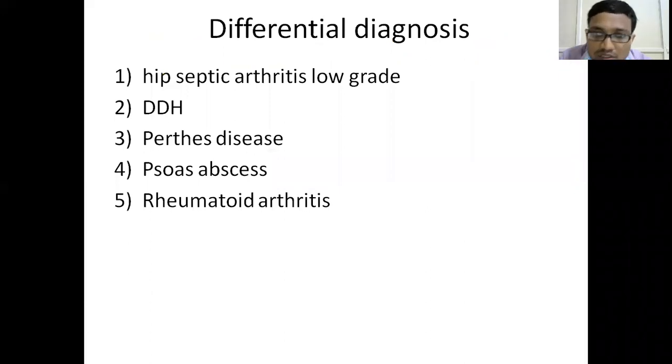Okay. Tuberculosis doesn't come up like that. A patient coming with hip joint pain, limitation of movements, tenderness and deformed hips, you cannot come to a diagnosis of tuberculosis. There will definitely be differential diagnoses. In a younger age, Perthes disease, DDH, and hip septic arthritis; low-grade septic arthritis is one we have to consider. Psoriasis, sepsis, and rheumatoid arthritis in an older group are also differential diagnoses.